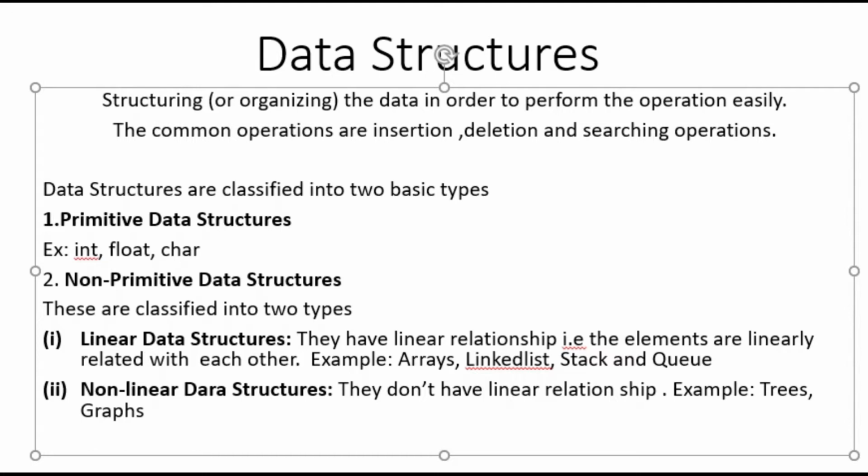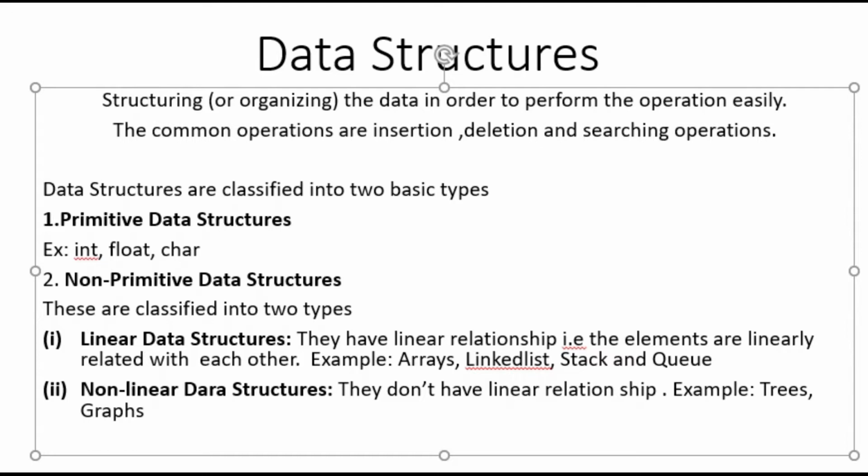The important point that we have to notice here is that the relationship or the structuring, whatever you are doing, is logical, it is not physical. The second type of non-primitive data structure is non-linear data structures. That is, these data structures don't maintain a linear relationship. The relationship will not be in a linear fashion, it will be in a non-linear fashion. So for example, trees and graphs are the best examples for non-linear data structures.